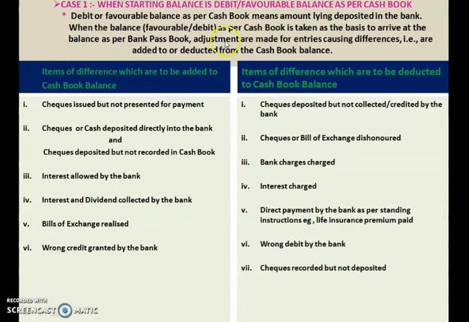Because of that difference, we are preparing the bank reconciliation statement. So you have to make some adjustments so that the differences can be adjusted and your cash book and passbook become equal. There are some items which you have to add in the cash book balance and some items which you have to subtract, because of which this difference has arisen. Now let us see which are the items which you have to add in your cash book balance.